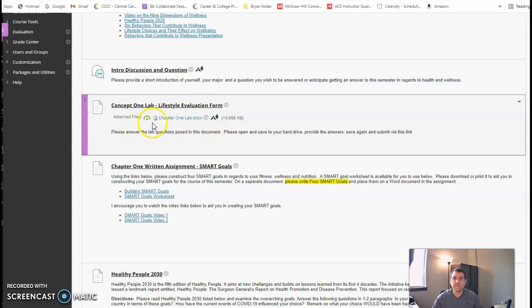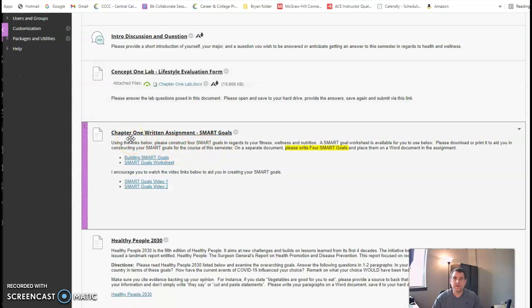Okay, you're going to open that, you're going to complete it, and then you're going to also complete for the concept 1 assignments your SMART goals. Okay, so on a separate document, please write 4 SMART goals. So your SMART goals should be 1 sentence in length.